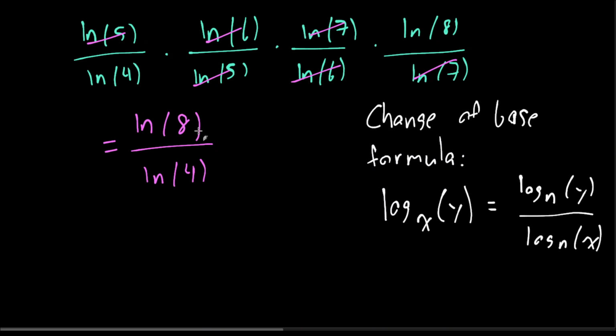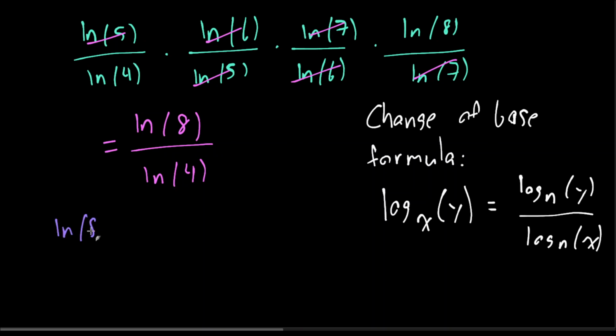And we see that the numbers 4 and 8 are both powers of 2. And since we're dealing with logarithms, changing the base from the natural log, where it's log base e, to log base 2 might really help simplify things. So we're going to go ahead and do that.